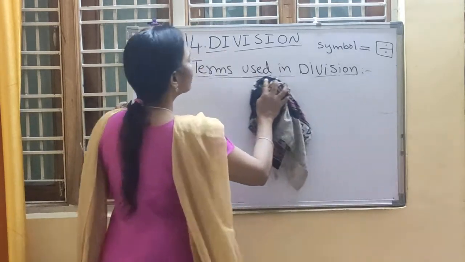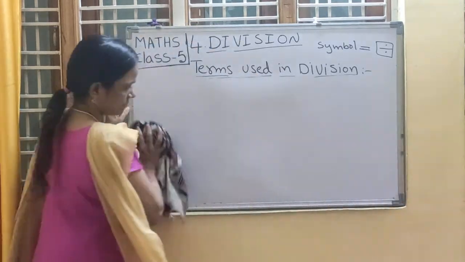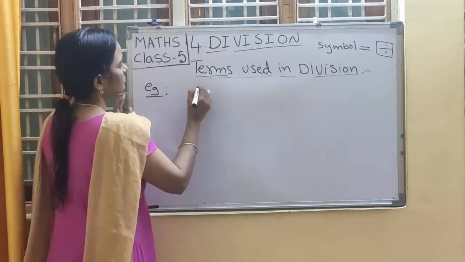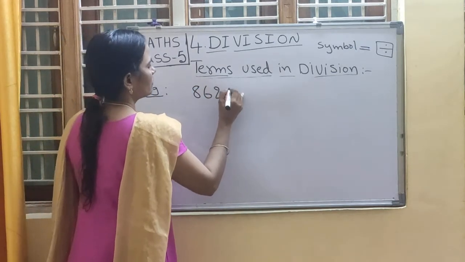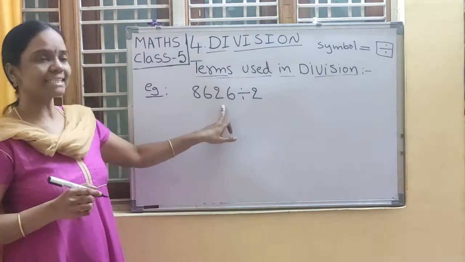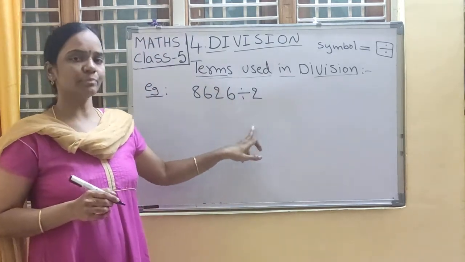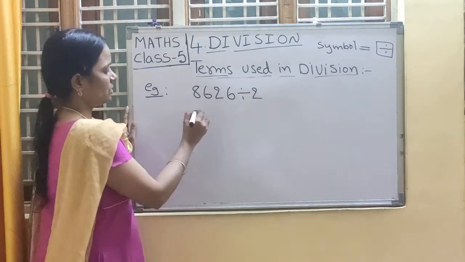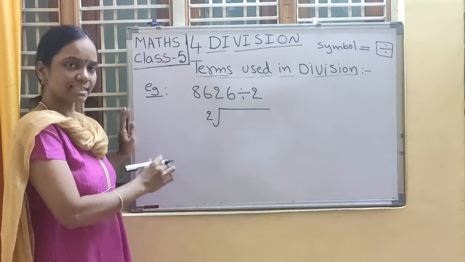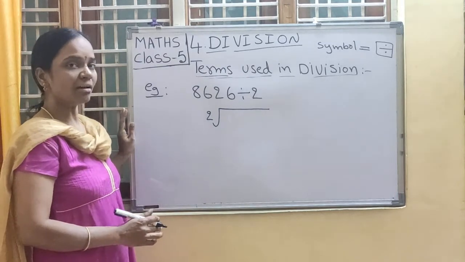And we will identify the terms. Okay. Example. A 4-digit number divided by 2. I am going to take long division now. Long division means we have to write like this. Then this process is called long division.